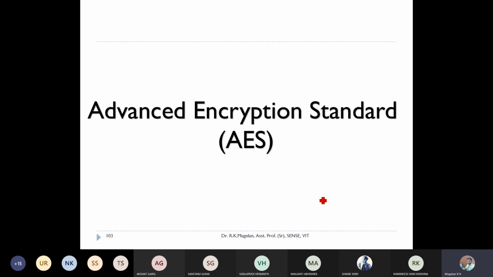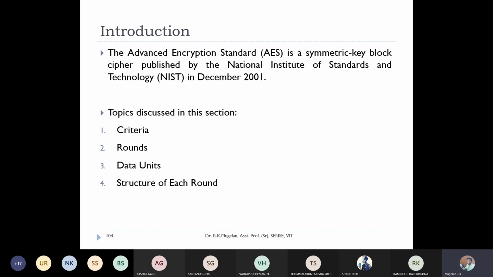So last class we finished our discussion on DES algorithm, right? And we came across certain weaknesses in DES algorithm, which have been overcome by this algorithm called AES, that is Advanced Encryption Standard. This AES is again a symmetric key block cipher. It came into existence in late December 2001, by NIST. Those were the people who authorized AES to be used as a symmetric key block cipher. So we'll be discussing the design criteria of AES algorithm and the round structures.